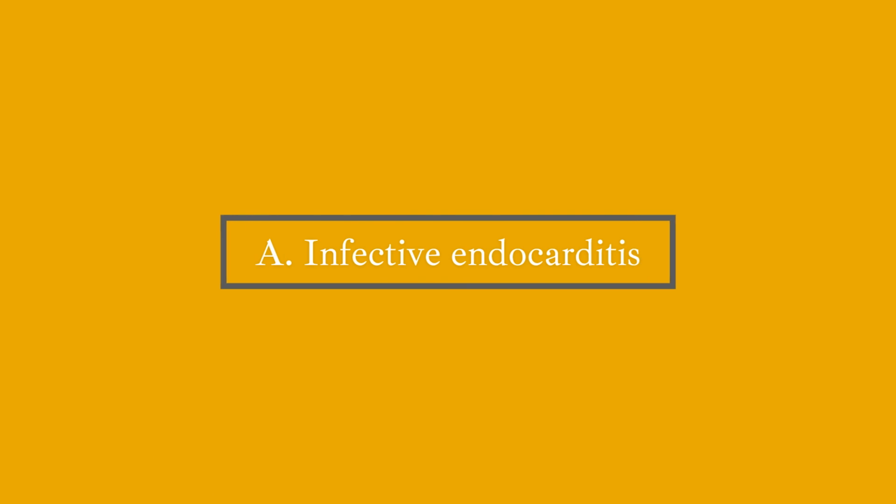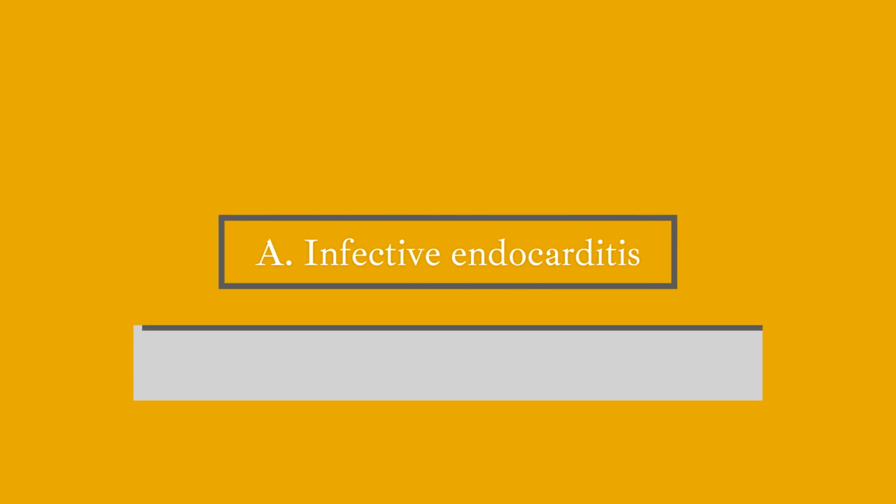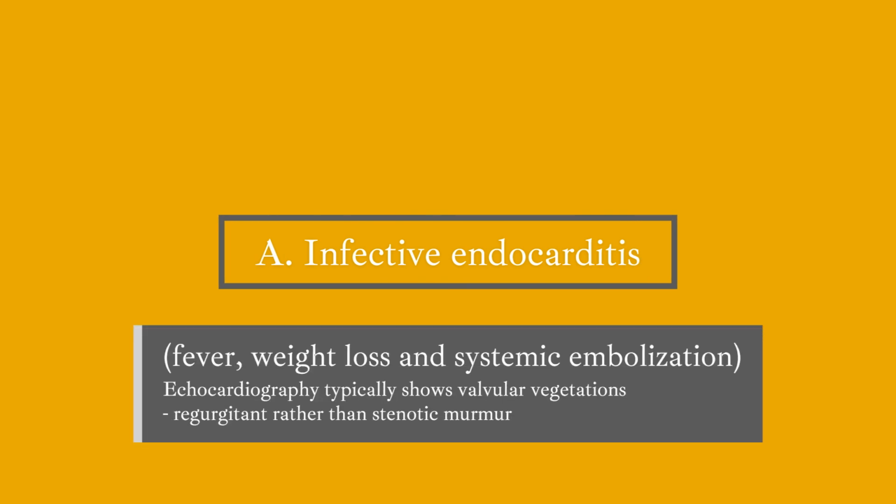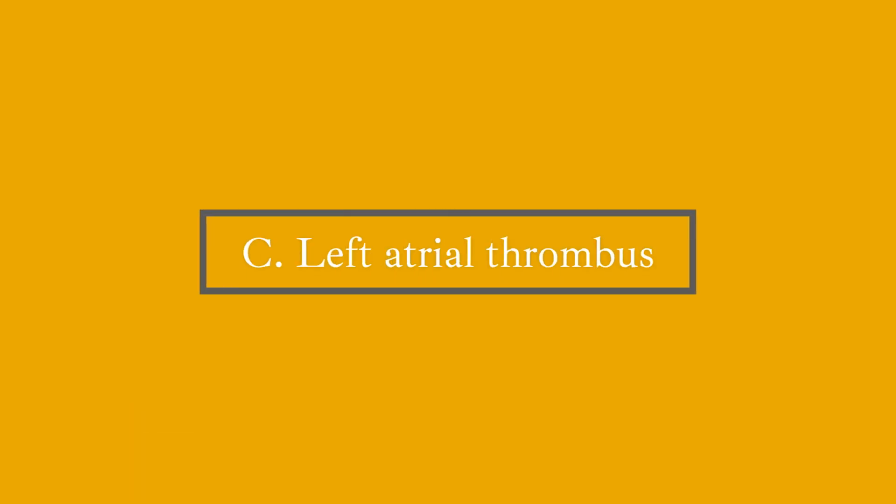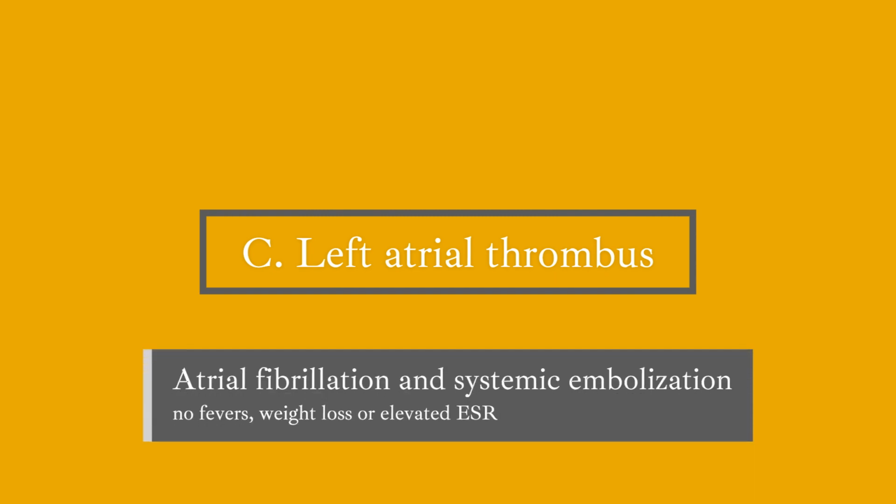Choice A cannot be the answer because although infective endocarditis can cause fever, weight loss, and systemic embolization, echocardiography typically shows valvular vegetations rather than an intracardiac mass in the atrium as seen in this patient. In addition, infective endocarditis typically causes a regurgitant rather than stenotic murmur. Choice C cannot be the answer because left atrial thrombus can develop in atrial fibrillation and lead to systemic embolization. However, this patient's history of low-grade fevers, weight loss, and elevated erythrocyte sedimentation rate are more consistent with myxoma.